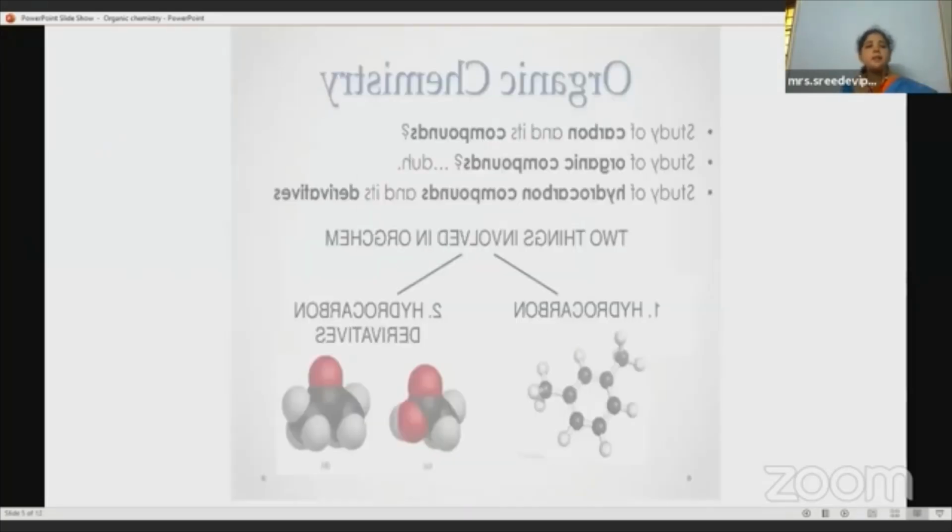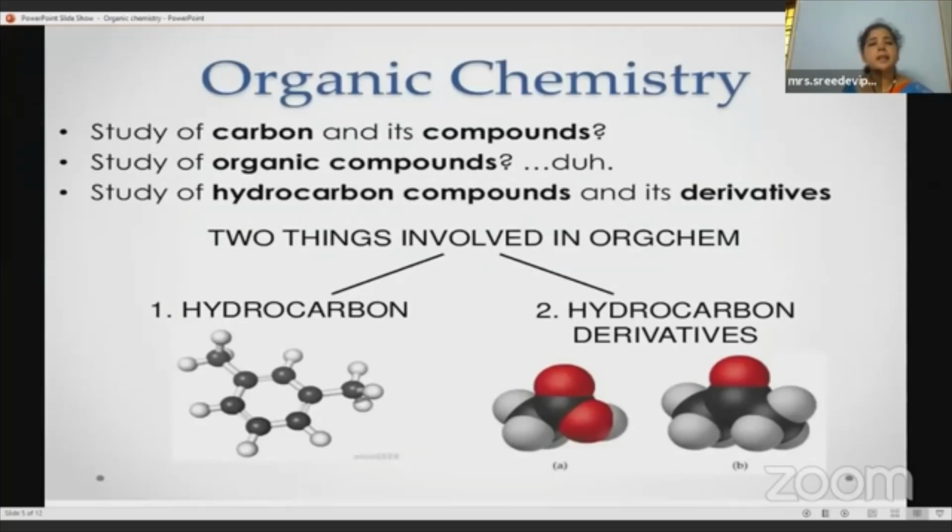So let me tell you about organic chemistry. Organic chemistry is nothing but the study of carbon and its compounds. So why exclusively carbon? I will tell you why. We are going to study organic compounds. Two things are observed in organic chemistry: hydrocarbons and hydrocarbon derivatives. The name itself indicates that they contain hydrogen and carbon. Okay.